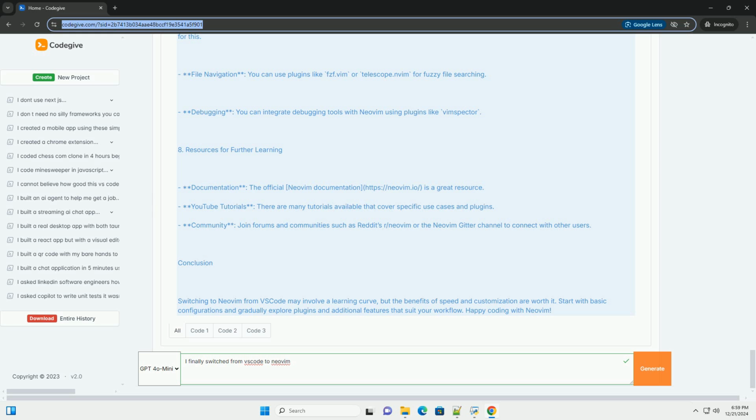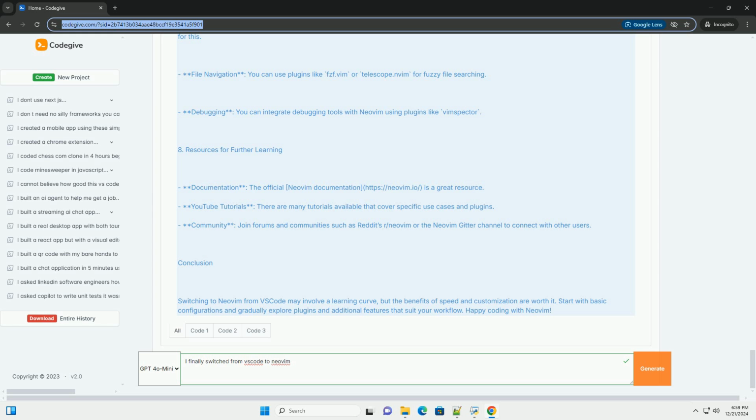3. Plugin management. To enhance Neovim's functionality, you can use a plugin manager. One popular option is vim-plug. Here's how to set it up. 1. Install vim-plug by running the following command in your terminal.